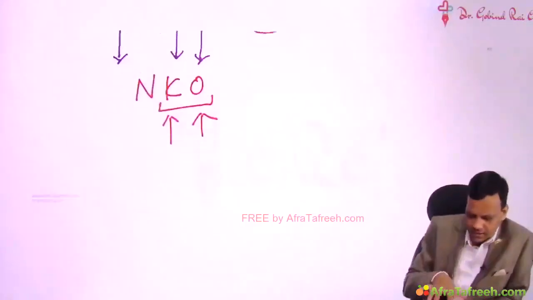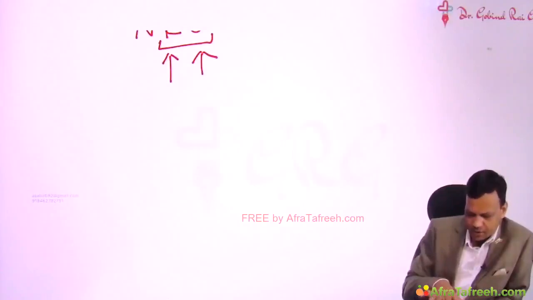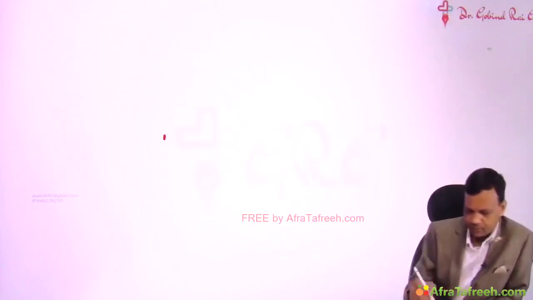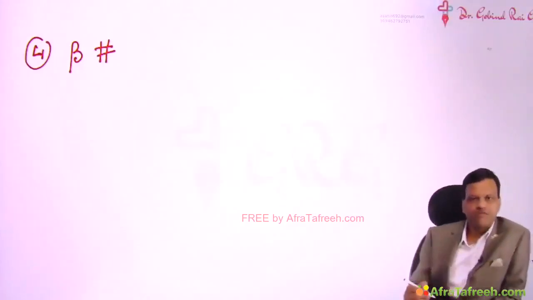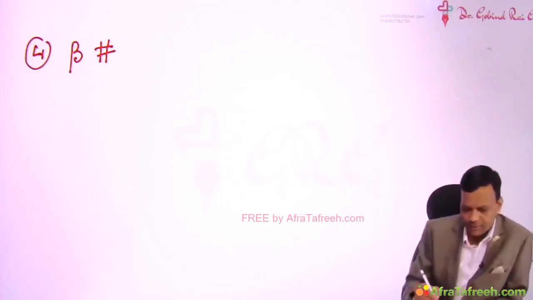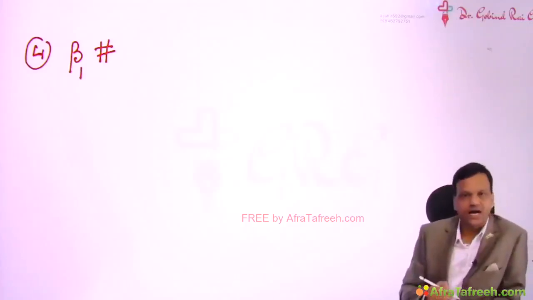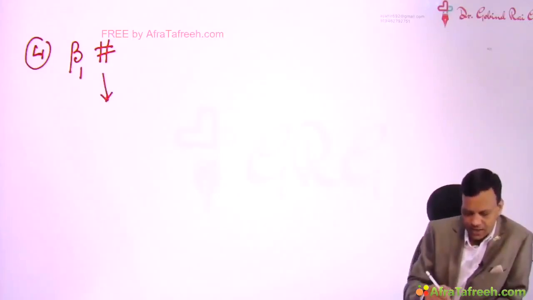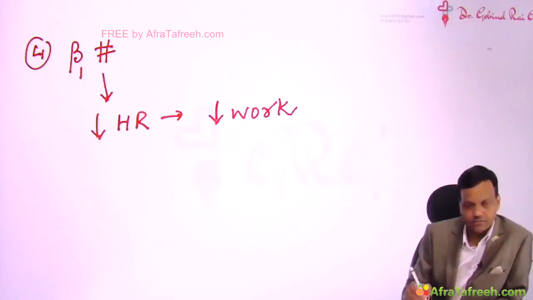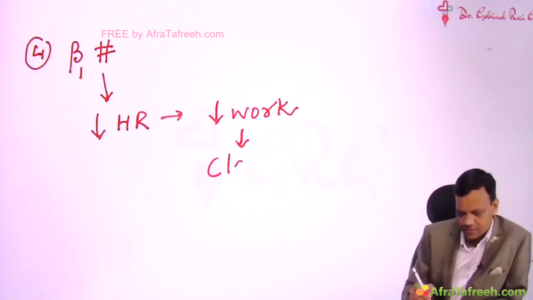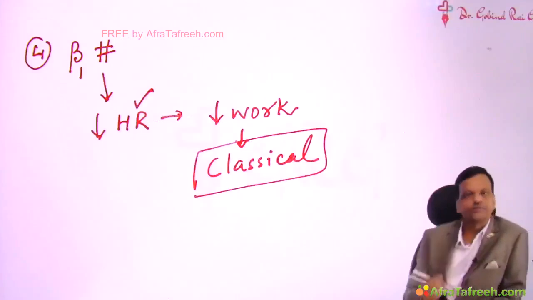But on the other hand, the last drug we are going to discuss is beta blockers. First of all, what is the mechanism of beta blockers in angina? Very simple mechanism: beta 1 increases heart rate. So when we block beta 1, heart rate will decrease. And when heart rate decreases, the work decreases. So when the work decreases, which angina can be treated? Yes, it is classical angina. So beta blockers are used in classical angina by decreasing the heart rate.